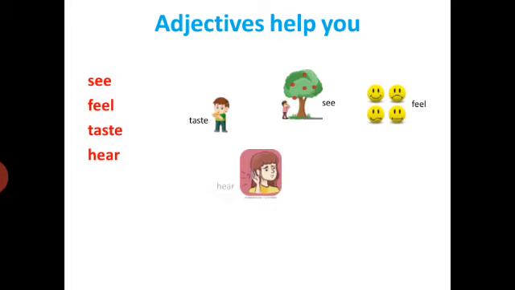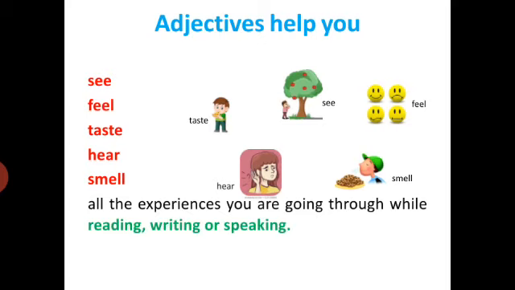Then adjectives always help you to hear different sounds. For example, if there is a sentence, the girl is listening to the soft music, or she is fed up of the loud sounds. So you can also imagine the soft music and the loud sounds when you are reading the sentence. Then adjectives always help you to smell. For example, if there is a sentence, the hot and fresh cookies attracted the boy. So fresh and hot also help you to feel the same taste and the smell of the cookies. So adjectives help you to experience and go through all these things when you are reading, writing or speaking.